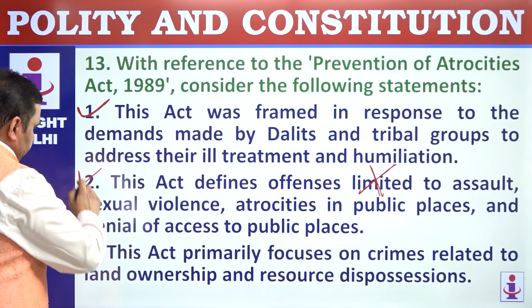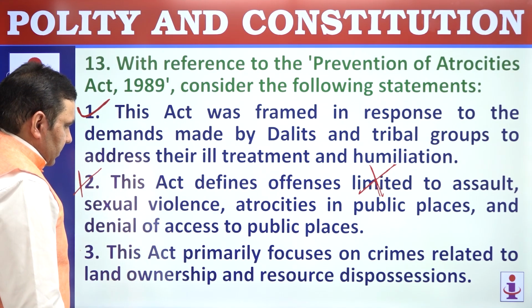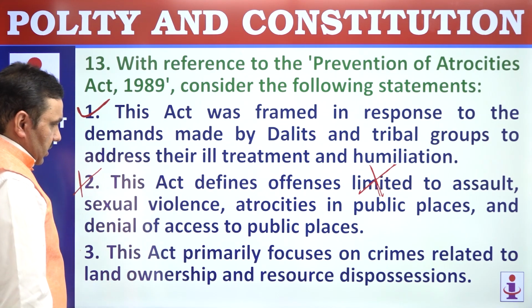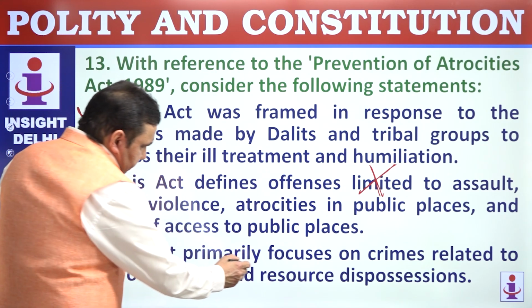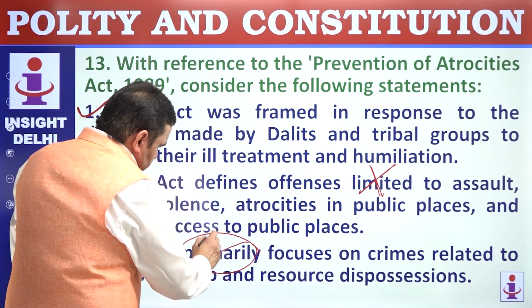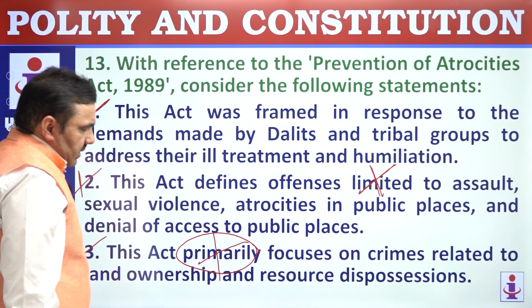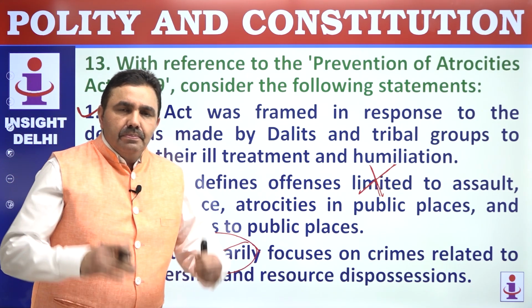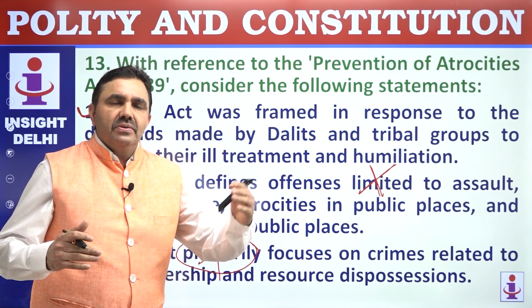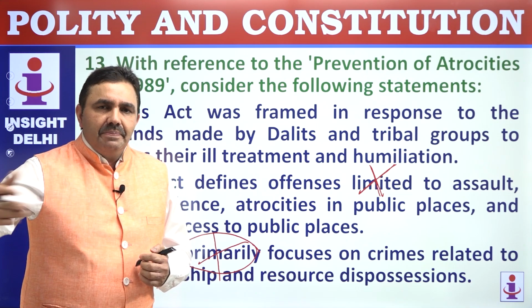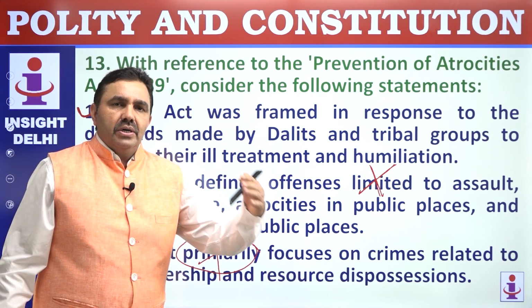So it's wrong here. This act primarily focuses on crimes related to land ownership and resource disposition. Primarily the problem here is social issues, caste-related issues, political rights issues, not allowing someone to vote, blocking the way, not allowing someone to use a public passage, not allowing someone to have water from a public well.